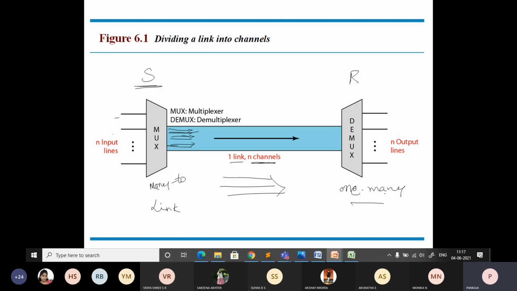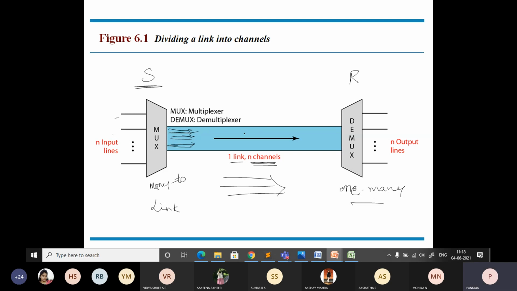So how is it done? Here there is only one link. Within that, whatever bandwidth is available is divided into n number of channels. Don't think that all the signals are combined and sent. From the outer view, you can see that it is a single link, but internally it is divided into a number of channels.